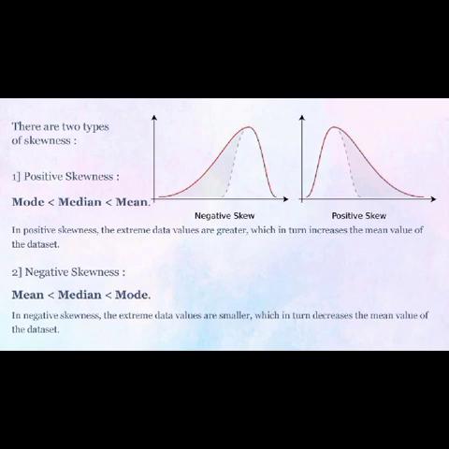There are two types of skewness. 1. Positive skewness: mode less than median less than mean. In positive skewness, the extreme data values are greater, which in turn increases the mean value of the dataset. 2. Negative skewness: mean less than median less than mode. In negative skewness, the extreme data values are smaller, which in turn decreases the mean value of the dataset.